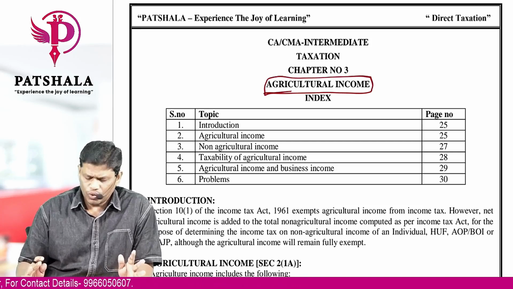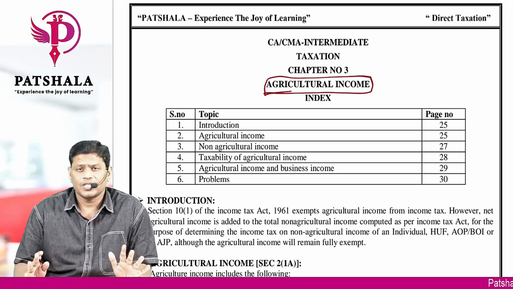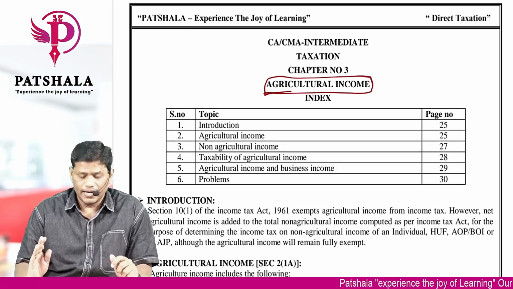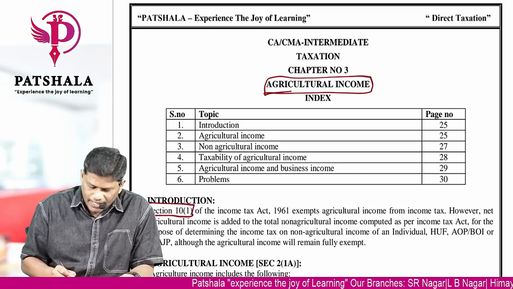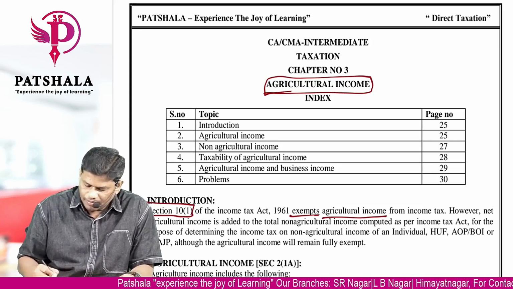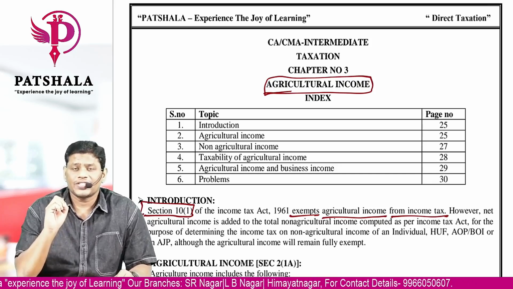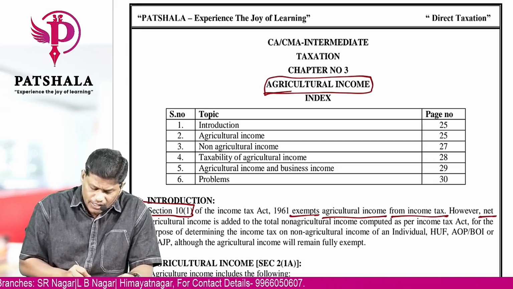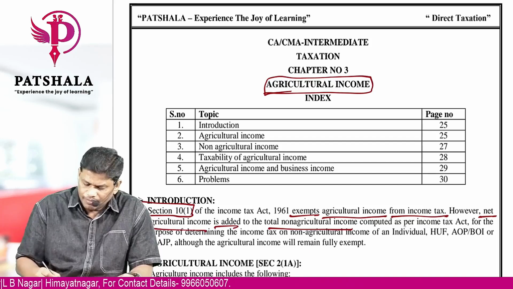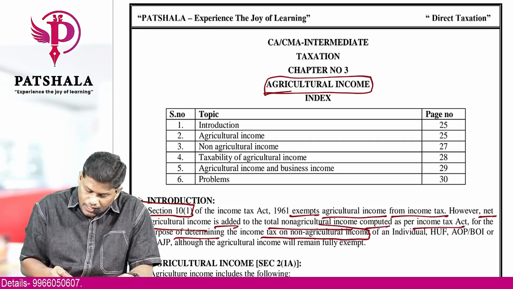Before we start with the chapter, please remember that agricultural income is completely exempt from tax under section 10 subsection 1 of the Income Tax Act 1961. As per section 10(1) of the Income Tax Act 1961, agricultural income is exempt from income tax. So remember that all incomes are taxable other than agricultural income. But there is an exception to this, where the net agricultural income is added to non-agricultural income computed as per income tax law to determine the tax on non-agricultural income.